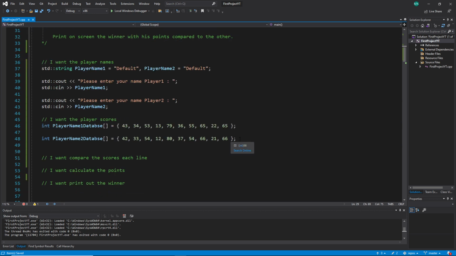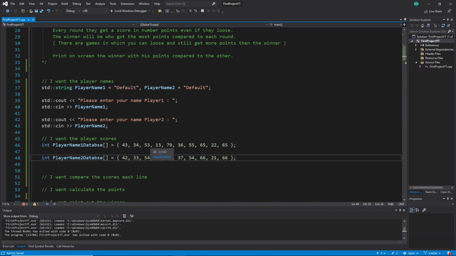In my case, this one is very difficult, what I want. Let me show you what I want there. And if you have another solution, it's all right. The goal is this one here. Print on screen the winner with the points compared to the other.